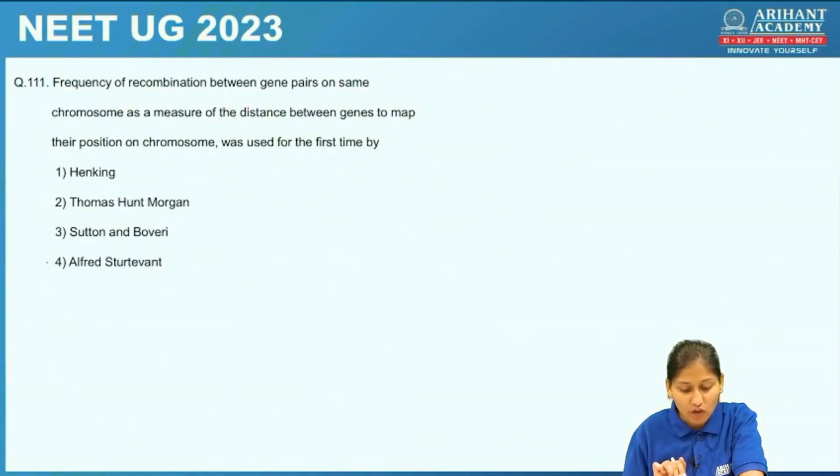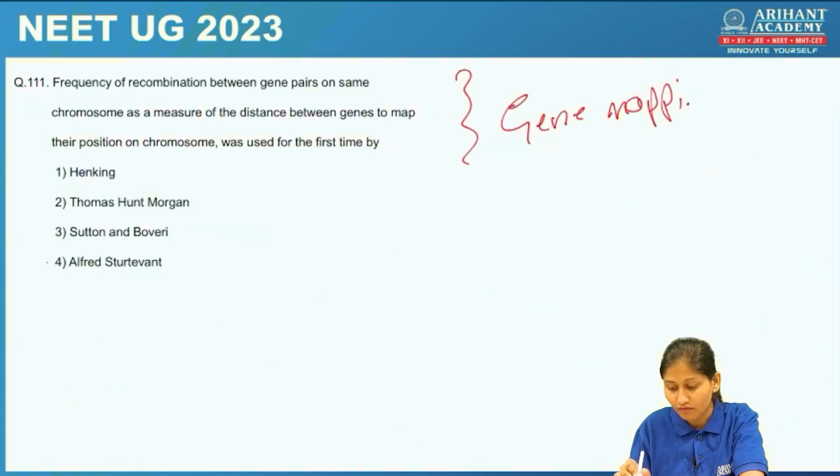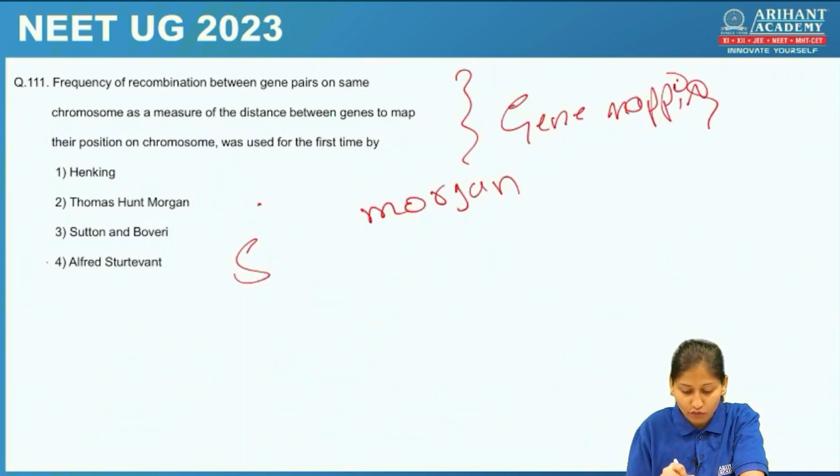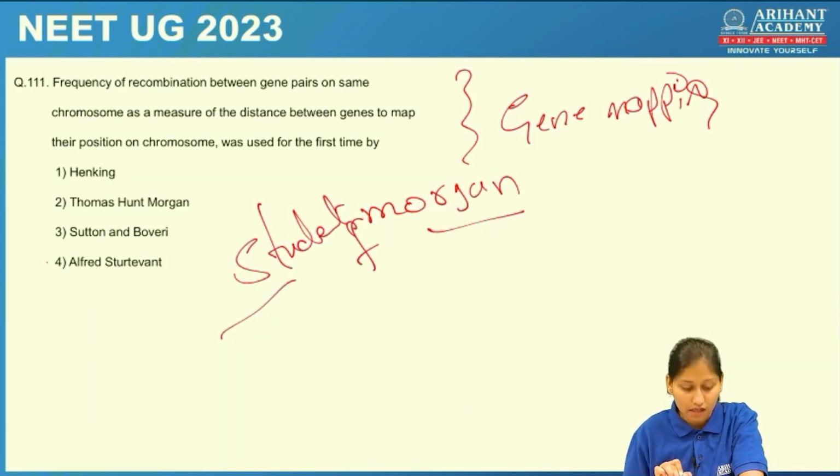Frequency of recombination between gene pairs on the same chromosome. So basically this question is regarding gene mapping, students. And this concept was given by a student of Morgan. Who was that? Alfred Sturtevant, a student of Morgan. So the fourth option is the right one. Let's see the next one.